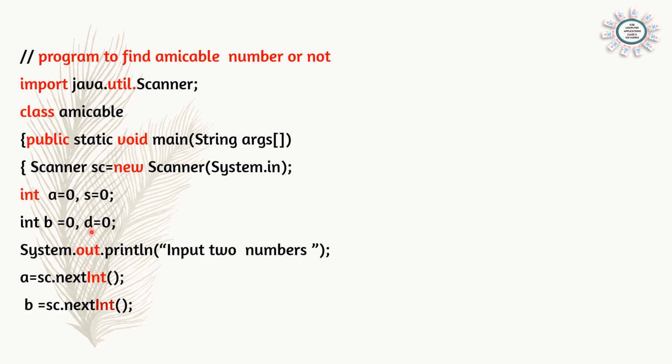So we can accept the two numbers. System.out.println input the two numbers. A and b we have already declared, so no need to declare again. We can just use the variables. A is equal to sc.nextInt and b is equal to sc.nextInt. So the first number will be stored in a and the second number will be stored in b.